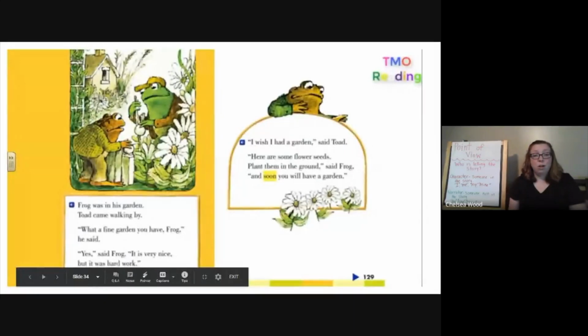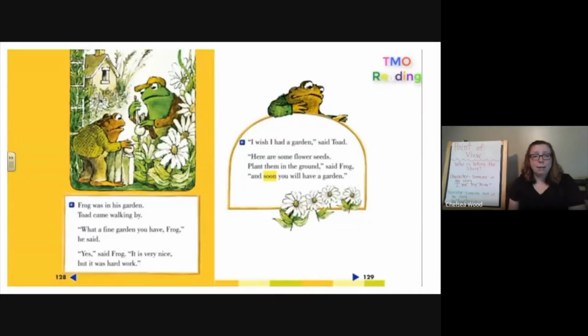Frog was in his garden. Toad came walking by. I'm going to stop here and I'm going to think as a reader. I know that this is not a character in the story because there are not any quotation marks around it. So if it's not a character, it has to be the narrator. So the narrator's the one who's talking right now.